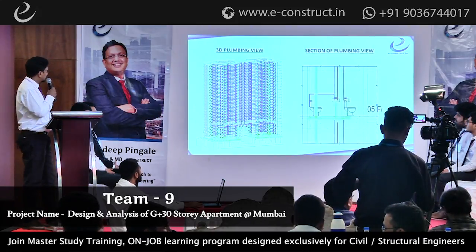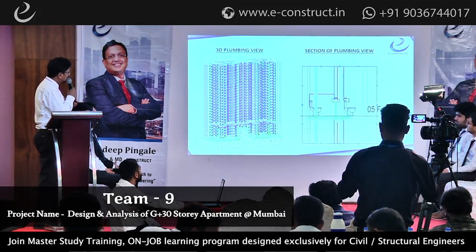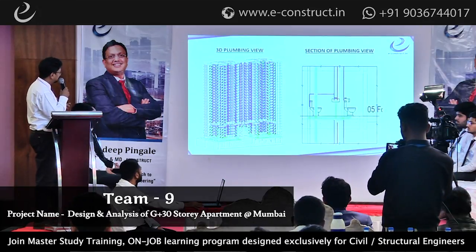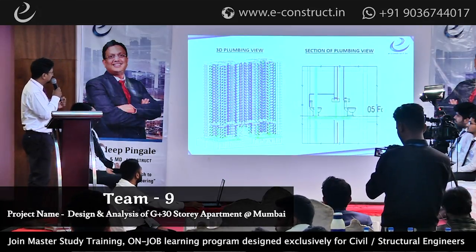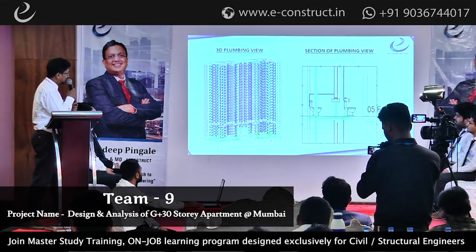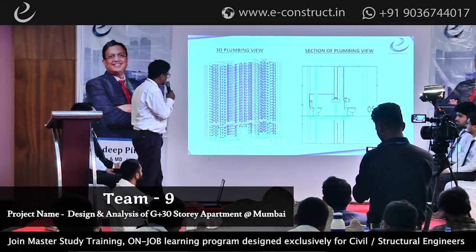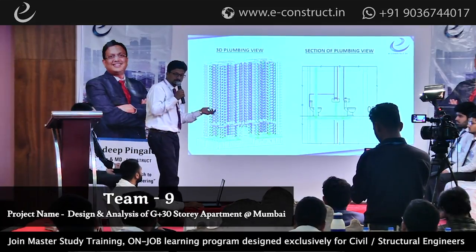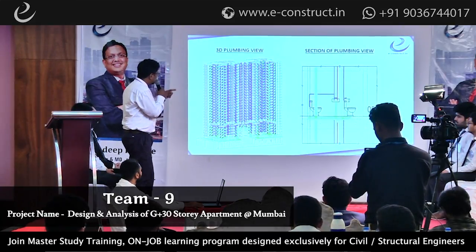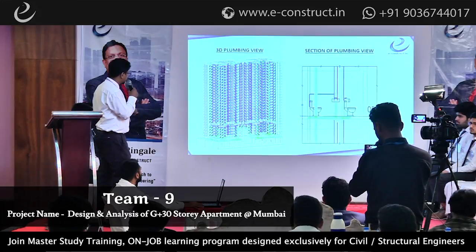Next slide, please. So basically, this is the section of the plumbing view, the typical section of the plumbing view. The red line which we have given is the hot water. The blue line is the domestic cold water. And the green line is the sanitation waste.